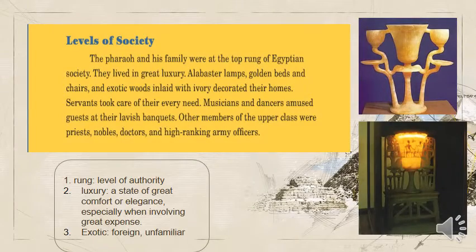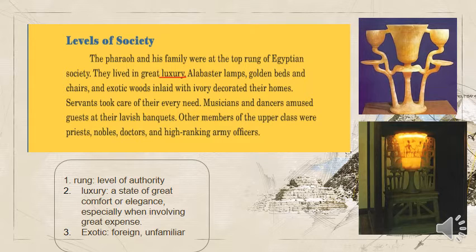To read about different aspects in the life of ancient Egyptians. We're going to start with the society levels. The pharaoh and his family were at the top rung of Egyptian society. This is the highest level of authority. They lived in great luxury, means richness.